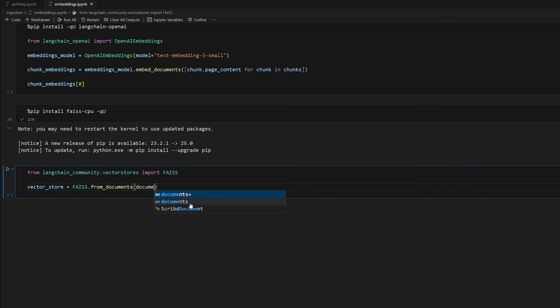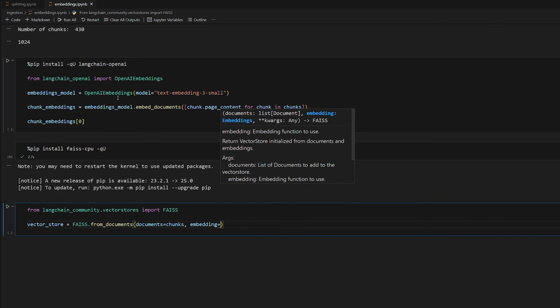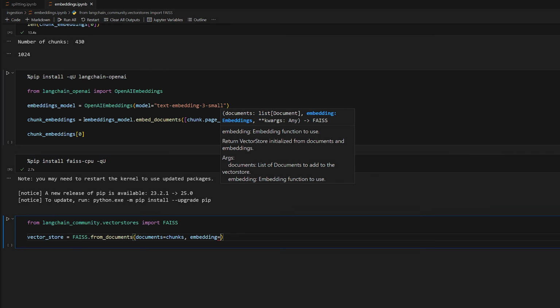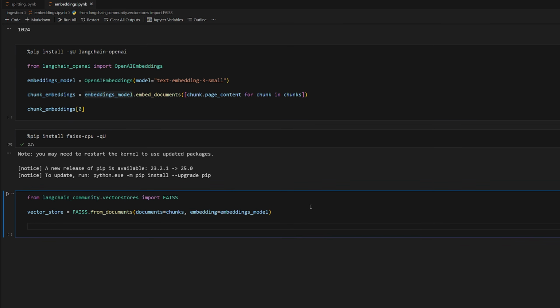So we could do, for example, documents is equal to chunks, and now the next parameter is going to be embedding, which, like I just said, is not the actual embeddings, but the embedding model itself. So we'll take that and provide it. So it's going to take all these documents, embed them using the embeddings model, and store them. And that's it. That's literally all you have to do to bring in our documents as embeddings into the FAISS vector store or vector database.